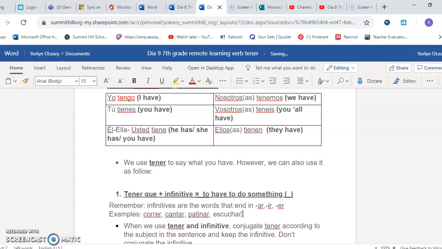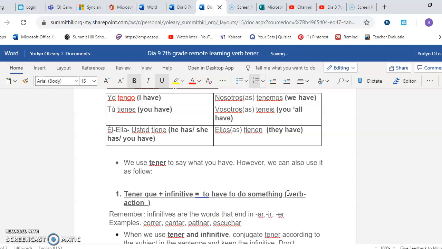We're going to actually keep the infinitive. And what is to keep the infinitive? To keep it as it is. Correr, cantar, patinar, escuchar, or whatever infinitive you are using. So tener que plus an infinitive means to have to do something. Alrighty? And this something should be a verb, an action, those verbs ending in AR, ER, IR, okay? So I'm going to give you a couple of examples.